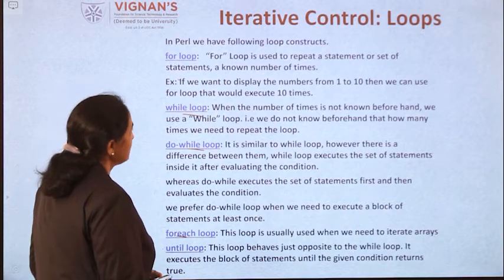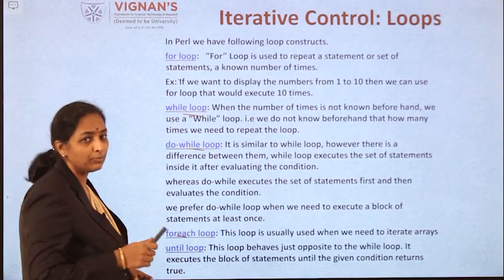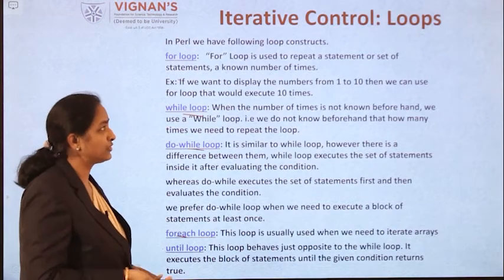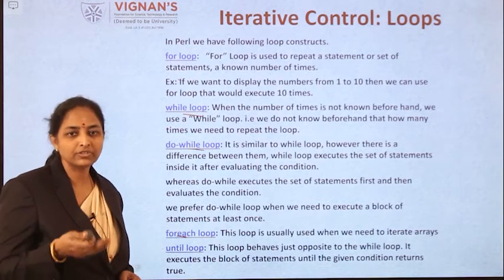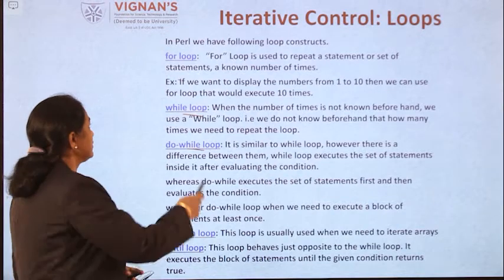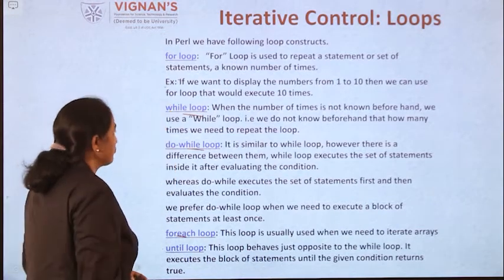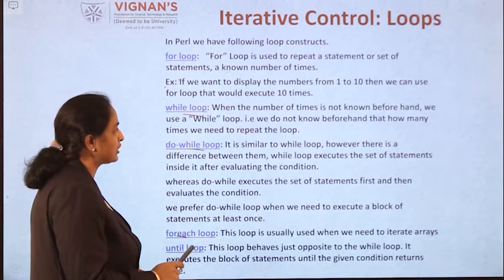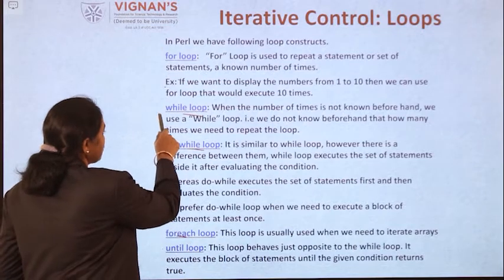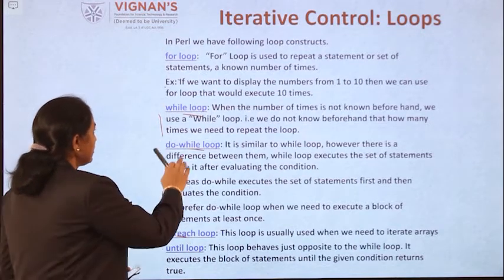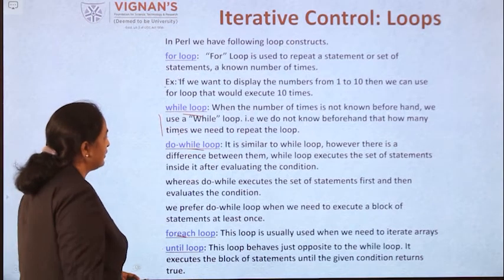A for loop is used to repeat a number of statements for a known number of times. You know how many times those statements are executed; during that time you can go with the for loop. If you don't know the number of times, but you can execute the block of statements until a condition is satisfied, in such a case you prefer the while loop.